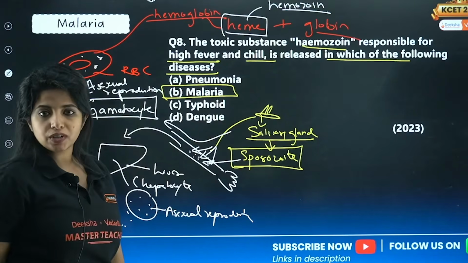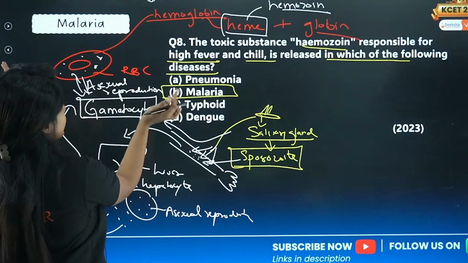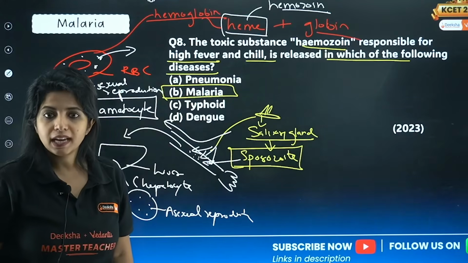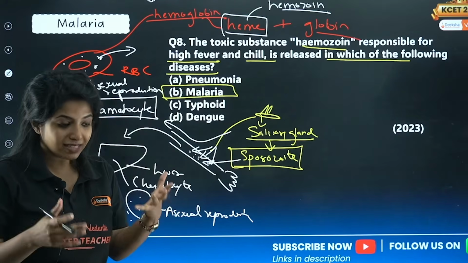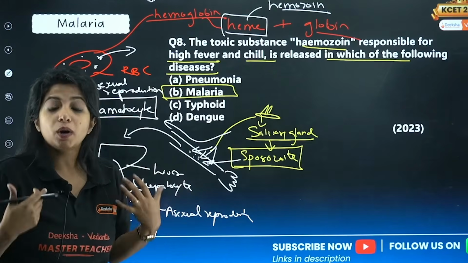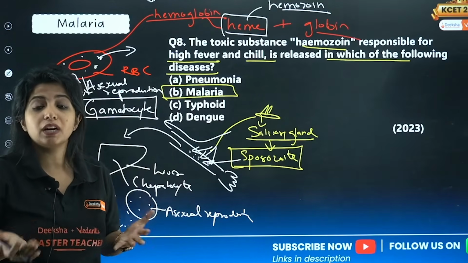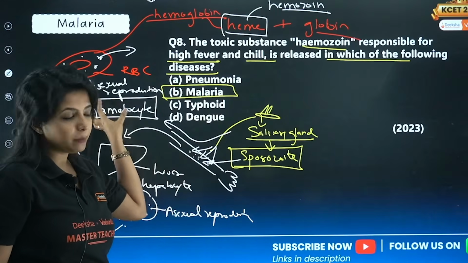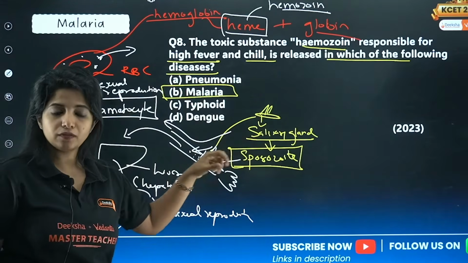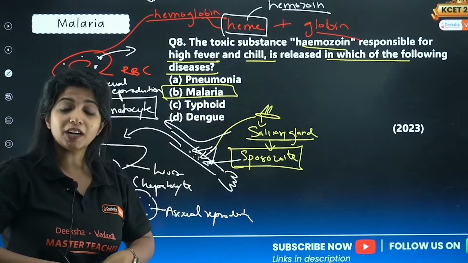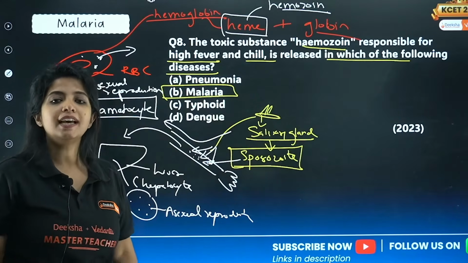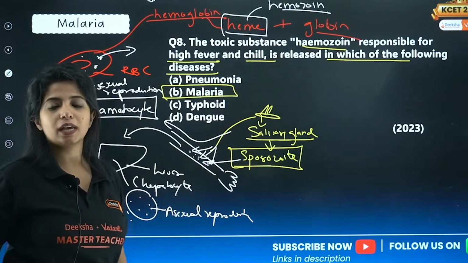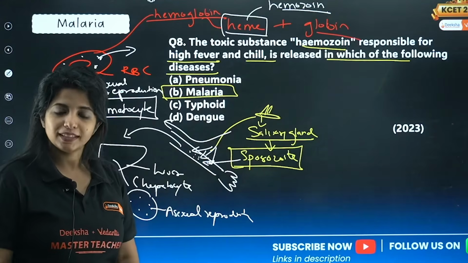It's where all the conversion is happening. So when the RBC is lysed, gametocytes go and the hemozoin also moves out. Hemozoin, when it moves out of the cell into the blood, my dear children, our body reacts to it because it is toxic for us. We get fevers, we get chills and things like that. Got it? And now gametocytes, as I told you, get inside the body of the mosquito. Inside the gut of the mosquito, they undergo sexual reproduction and then later on form sporozoites. Sporozoites move through the salivary gland and the same cycle repeats. Okay?